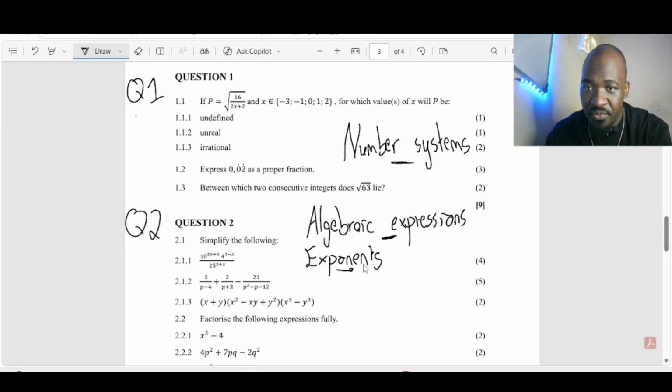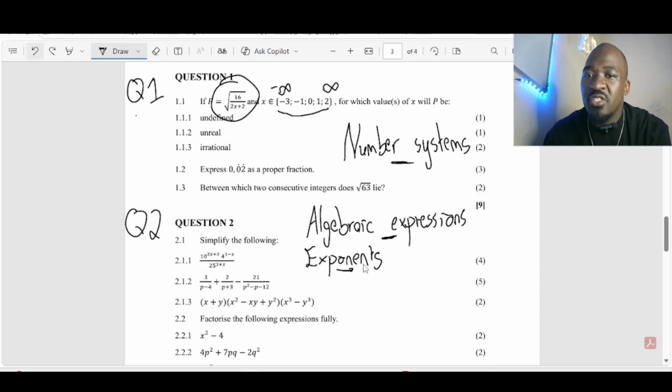So now, what is it that makes me say I'm focusing on number systems on question 1? When you look at question 1, looking at these values here, these values are our integers. Understand? They start from negative infinity to positive infinity. Those are our integers, right? We call them integers just by looking at that set of x values there. It's just integers which you are supposed to substitute there, or whatever you're supposed to do in order to solve these 3 questions.